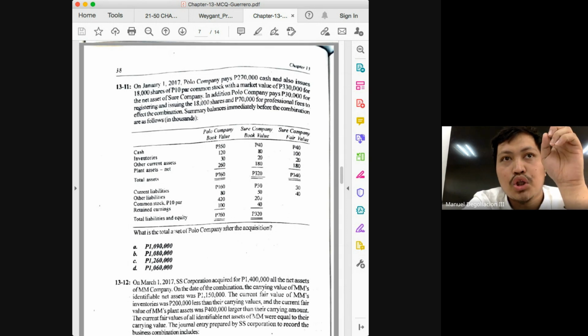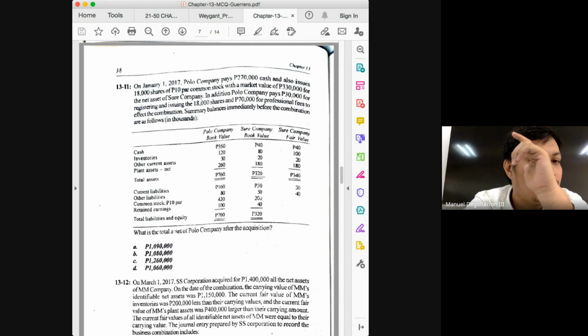But what did I want you to remember for share premium? Deduct what? Class, you're not prepared, class. What are you going to deduct to your share premium? From the issuance of the shares, the stock issuance cost. How much is the stock issuance cost? 70. This is to be charged to your share premium.